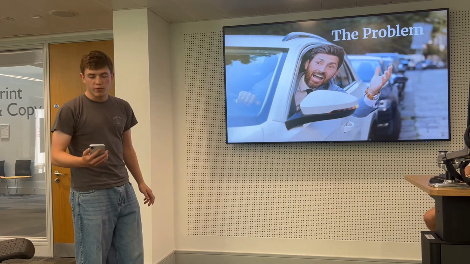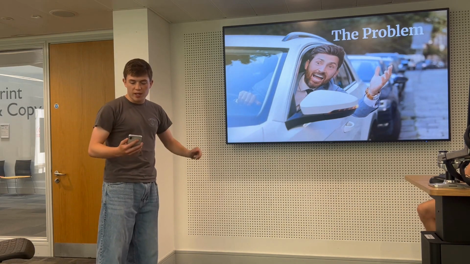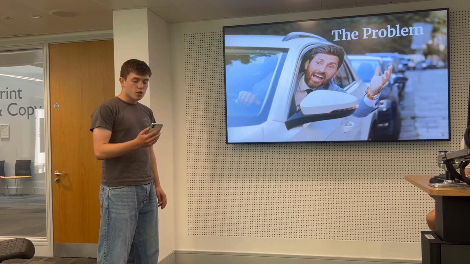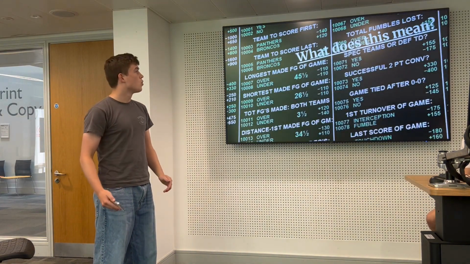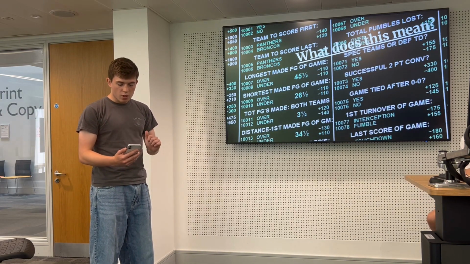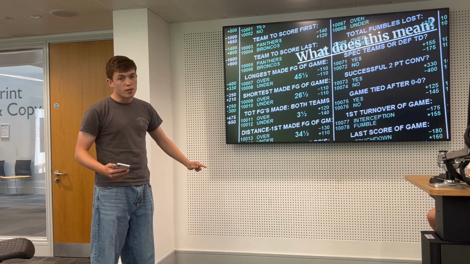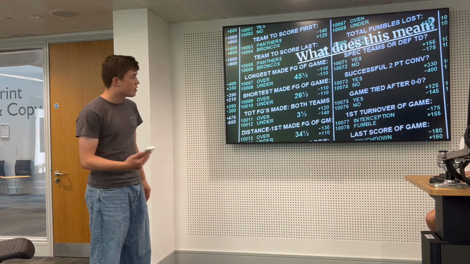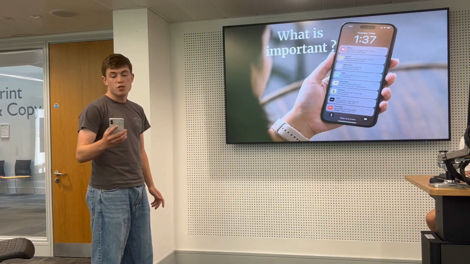Live sport moves quickly, especially at the World Cup, but fans cannot always be in front of a TV fully focused on every game. People are working, travelling, socialising or trying to follow multiple games at once. At the same time, sports apps give raw information: scores, odds, timelines and multiple matches at once. The problem is that raw data does not always explain the moment. A score tells you what happened, but not why it happened, and a notification tells you something happened, but not whether it matters to you.